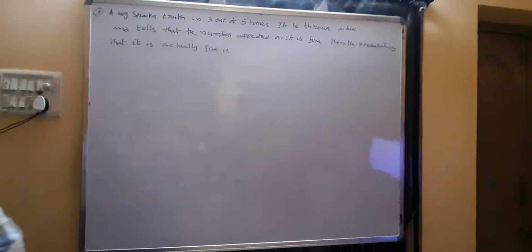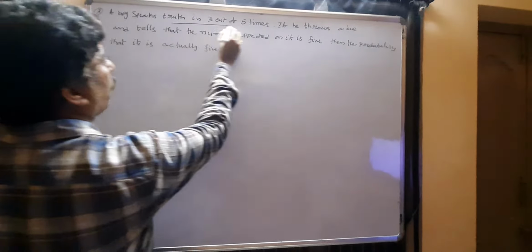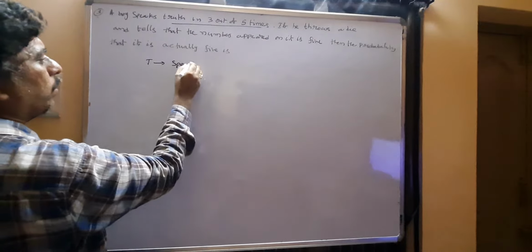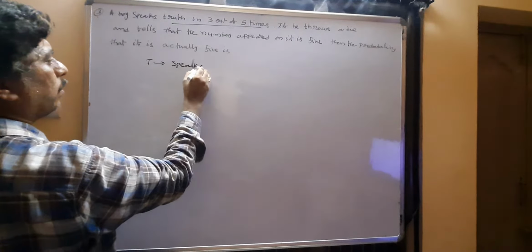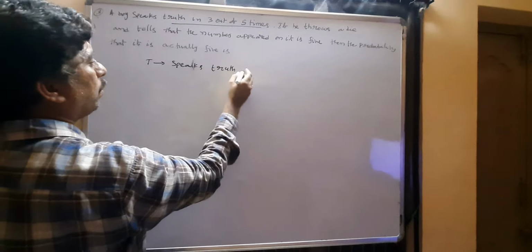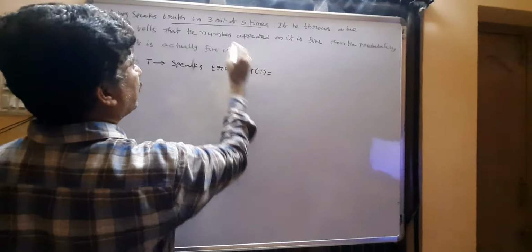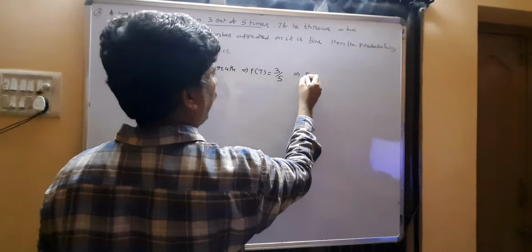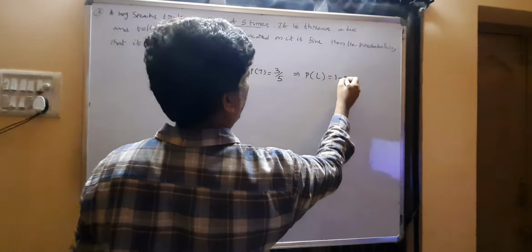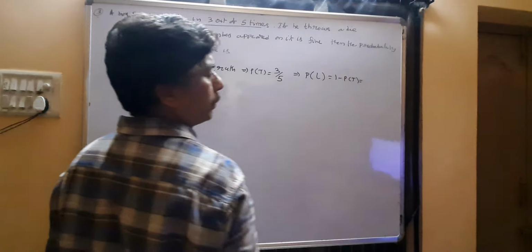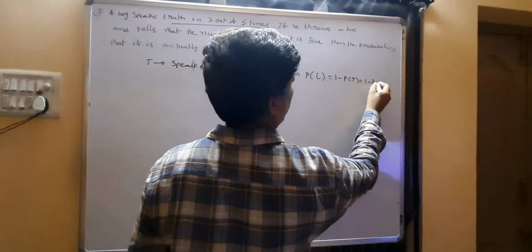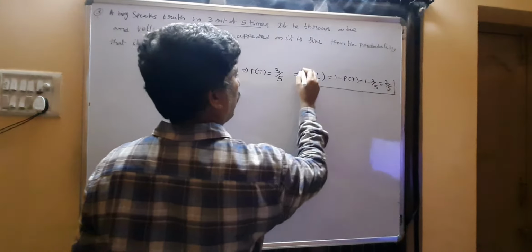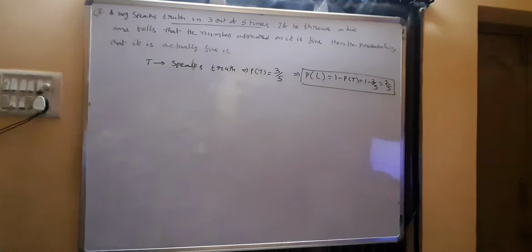Coming to the third question. A boy speaks truth with probability 3 out of 5. I will take T to be the event that he speaks truth. So P of T is 3 by 5. Then the complement, P of lies, L means lies, is 1 minus P of T. He doesn't speak truth, that means 1 minus 3 by 5, which equals 2 by 5. Lies is 2 by 5, speaking truth is 3 by 5.